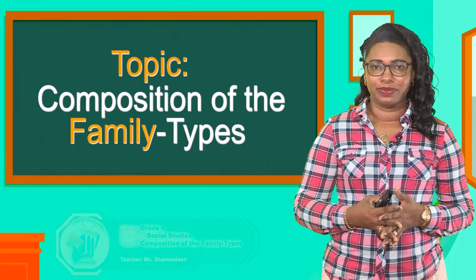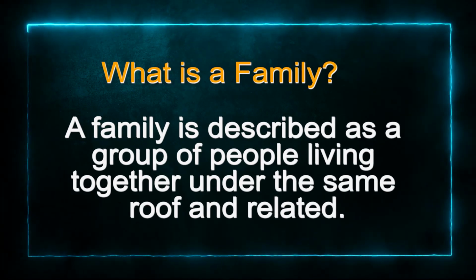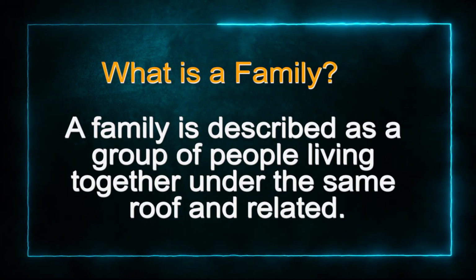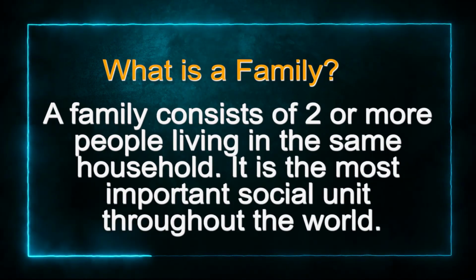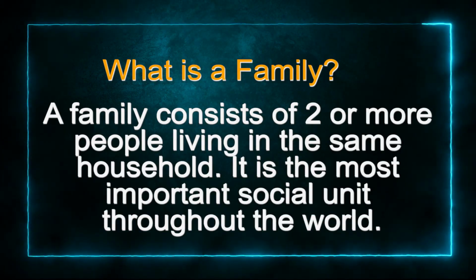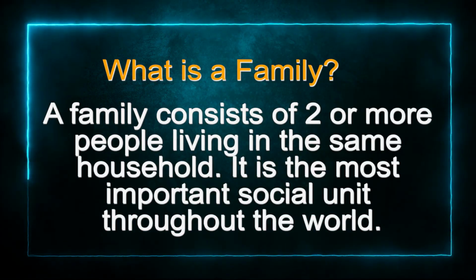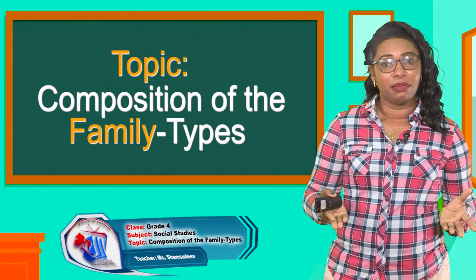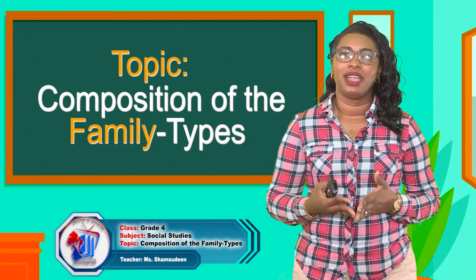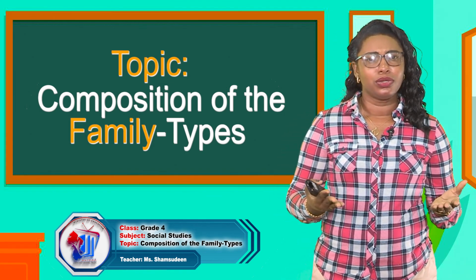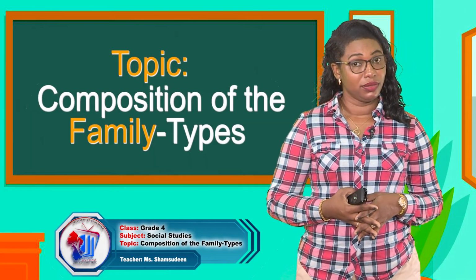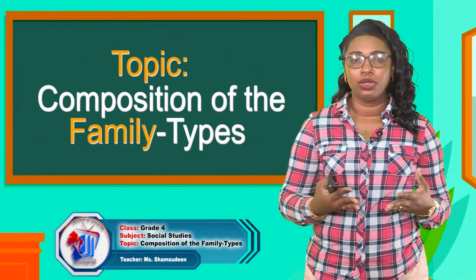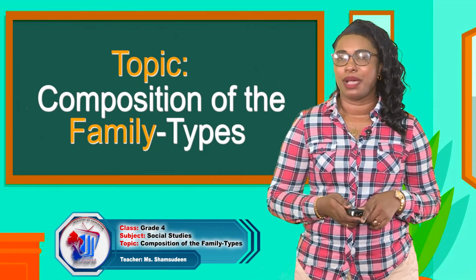What is a family? A family is described as a group of people living together under the same roof and related. A family consists of two or more people living in the same household. It is the most important social unit throughout the world. Now, some families are big, while some are very small. Do you know to what kind of family you belong? Let's look at each type of family closer, and then you will decide what is your family type.